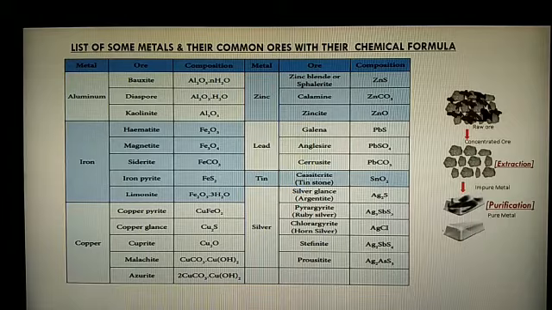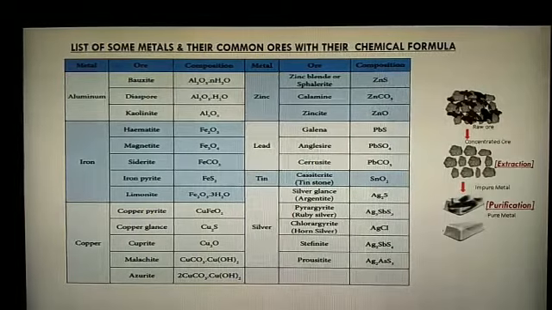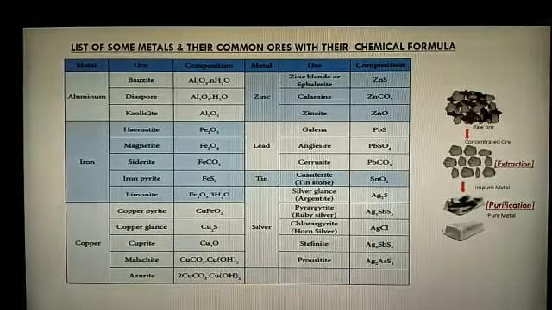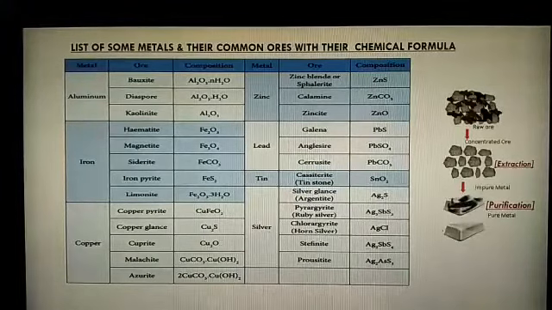Important ores of zinc are zinc blende and calamine, and lead, galena, and tin stone, and silver. The important ore of silver is argentite, that is silver glance. It belongs to a sulfide ore. So this table contains ores and compositions, just read it well. It is very important. In our board exam, they ask it for 1 mark.